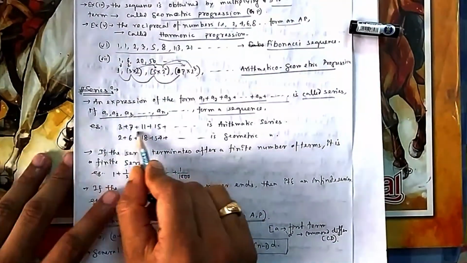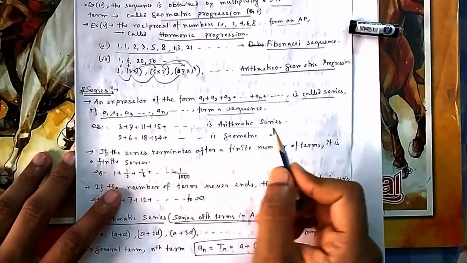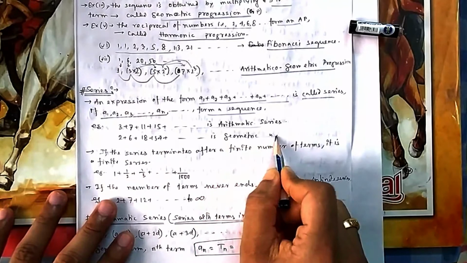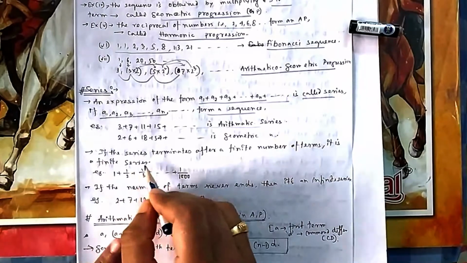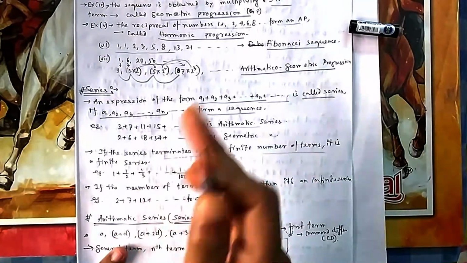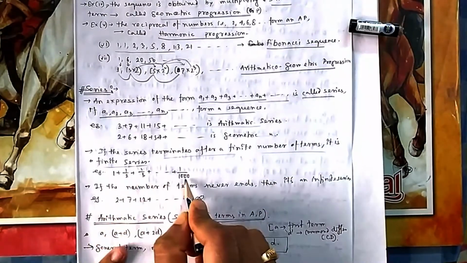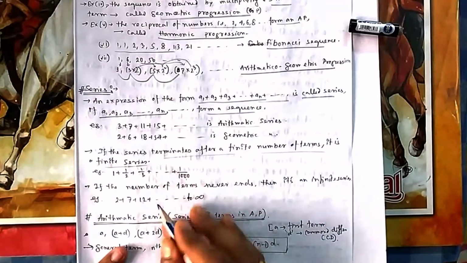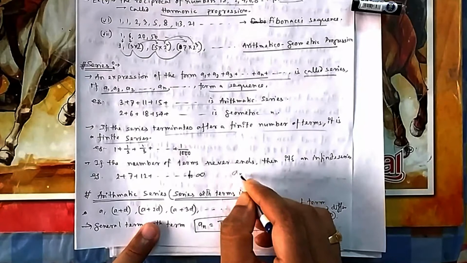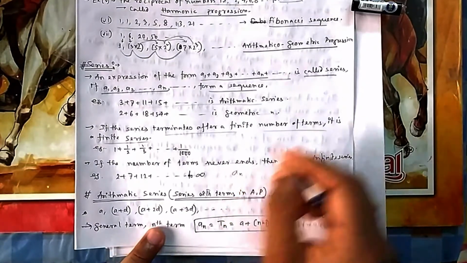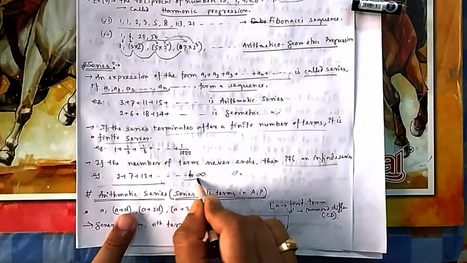Like 3 plus 7 plus 11 plus 15 is an arithmetic series, a series involving terms of arithmetic progression. This is a geometric series, involving terms of geometric progression. Now if the series terminates after a finite number of terms, if it stops somewhere, then we say it is a finite series. Suppose this is stopping at 1 by 1000. If it doesn't stop, suppose the nth term an or tn, n keeps on increasing and goes up to infinity, then it is known as an infinite series. This series is not ending, it is going up to infinity.